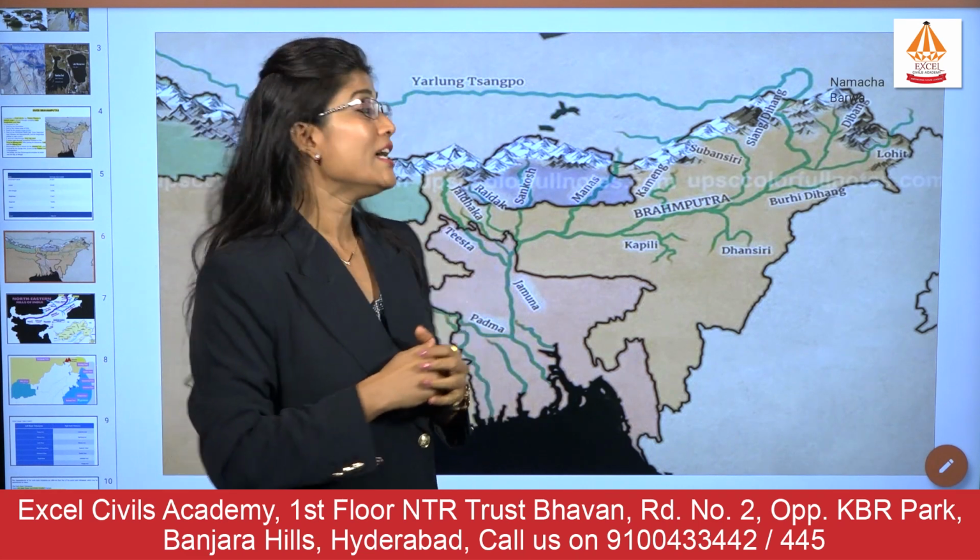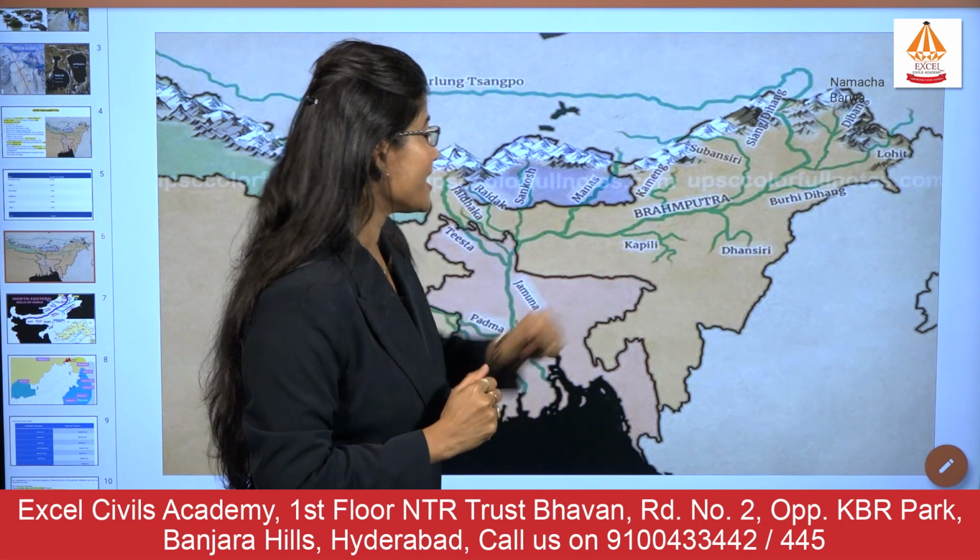Also, we have left bank tributaries, that is the Bhuri Dihang river. Also, there is the Dhanasari river and the Kapili river. So, these are basically the left bank tributaries of the Brahmaputra. These left bank tributaries and right bank tributaries have certain specifications.